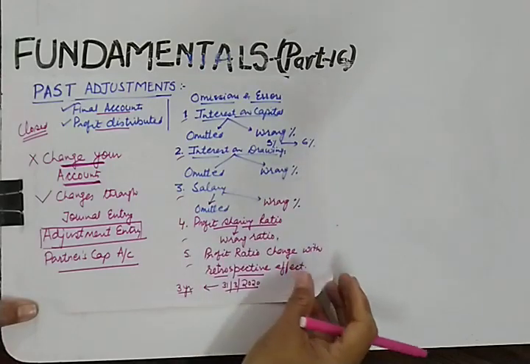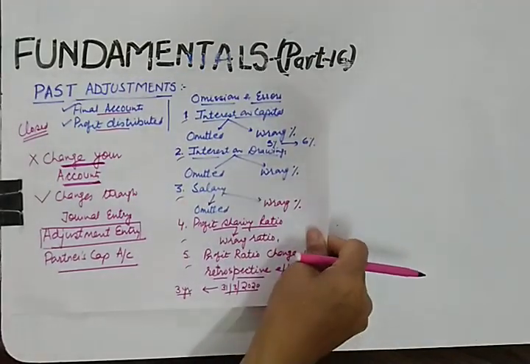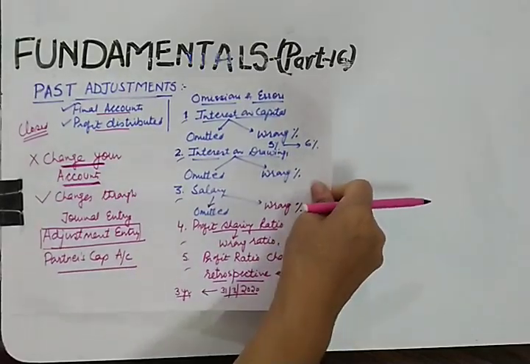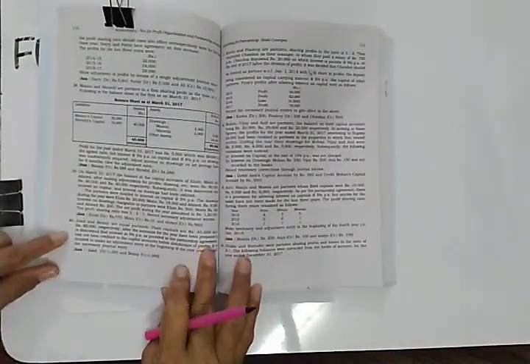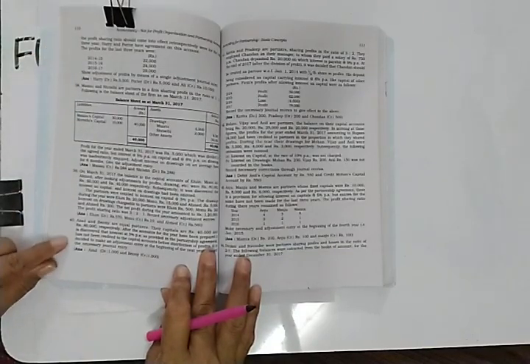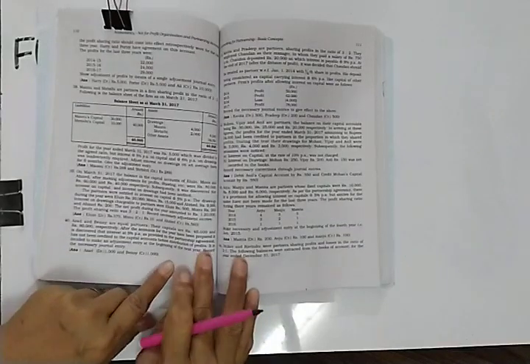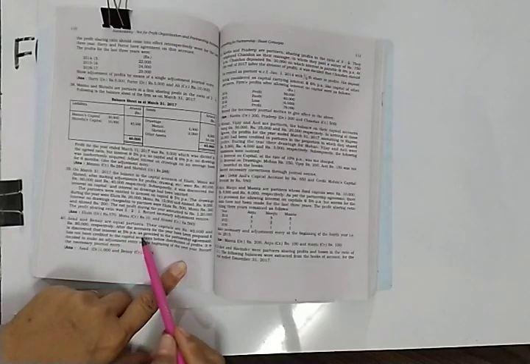So how to make the changes? What is to be done in this case? For that I am taking a question from NCERT's book. Let us see the numerical. I have taken question number 40 of NCERT. You can open your book, page number 110. Question number 40. Azad and Beni are equal partners. Their capitals are 40,000 and 80,000 respectively.